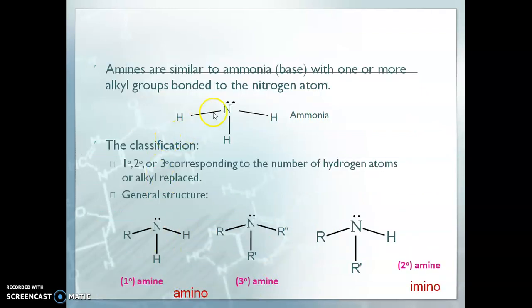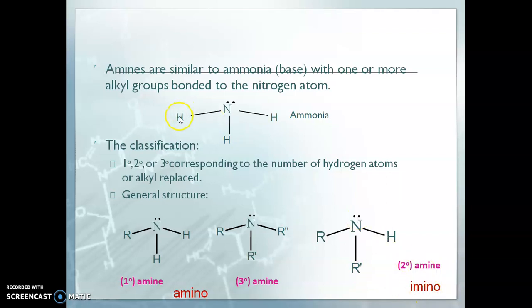This is the structure of ammonia, which is similar to that of the amines. In ammonia, if one hydrogen is replaced by only one alkyl or aryl group, then the primary amine is formed and the functional group is the amino group. If two hydrogens are replaced by two alkyl or aryl groups, then the secondary amine is formed and the functional group name is the imino.